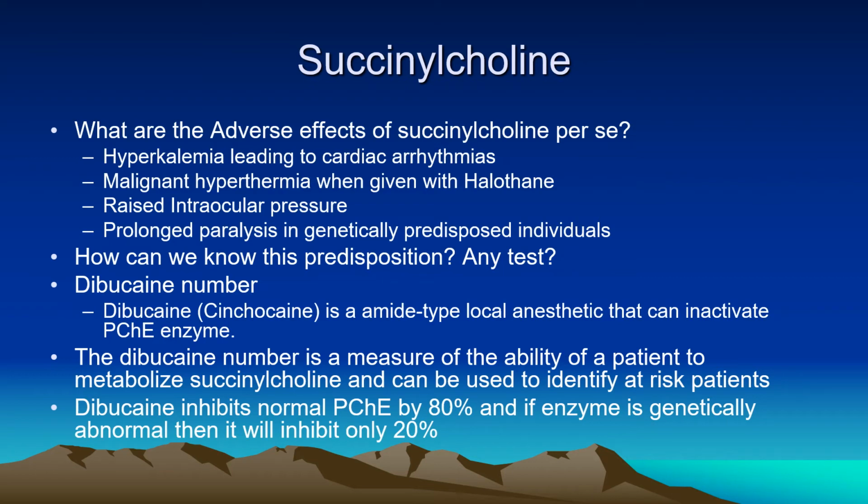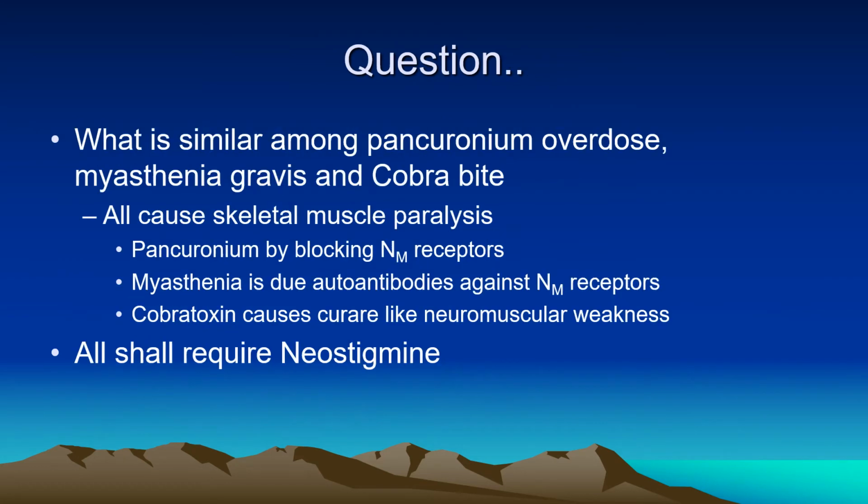Dibucaine number. Dibucaine is an amide type of local anesthetic that inactivates pseudocholinesterase enzyme. And dibucaine number is a measure of the ability of the patient to metabolize succinylcholine. Now it can be used to identify patients at risk. Normal enzyme is inhibited by dibucaine to the extent of 80%, and in a genetically abnormal enzyme, quantitative or qualitative, the inhibition may be only to the extent of 20%. Therefore, the degree of inhibition as a dibucaine number, 20, 30, 80, whatever it is, reveals the genetic susceptibility.